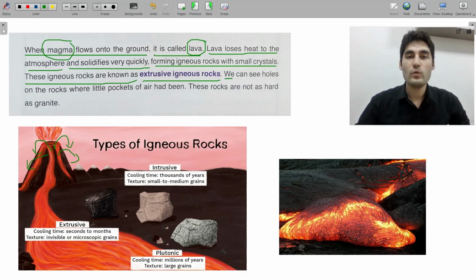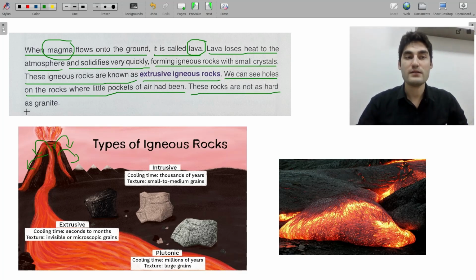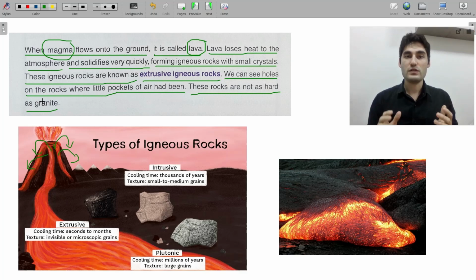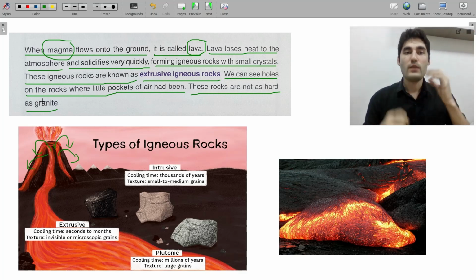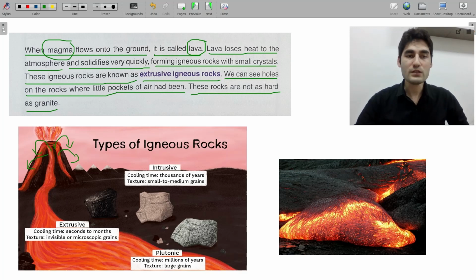Okay, we can see holes on the rocks where little pockets of air had been. We will see about that. These rocks are not as hard as granite, so it means these are softer. So granite, the intrusive igneous rocks, are stronger and harder, but extrusive igneous rocks are softer. They are not hard enough. So let's look at the photo. Let's look at the picture.